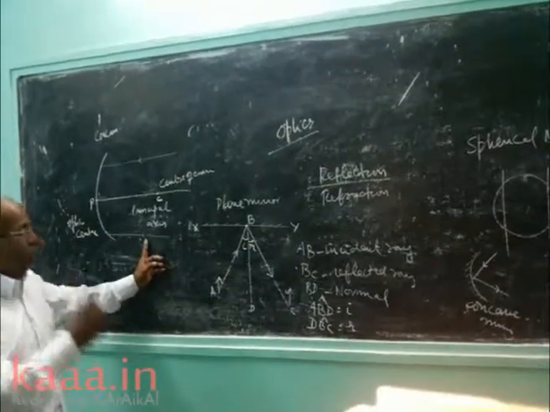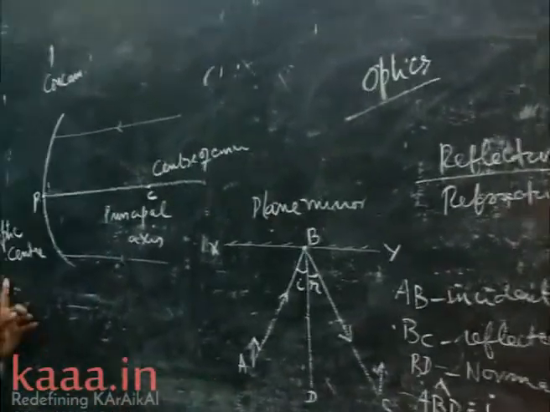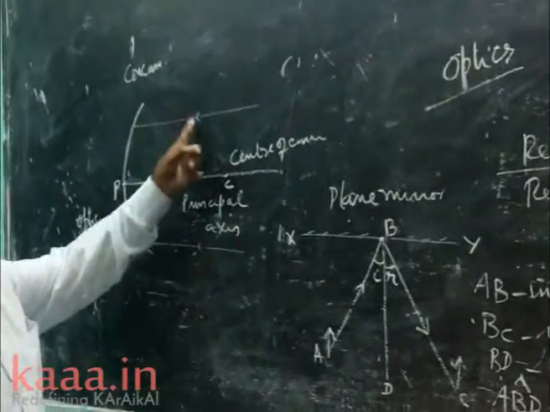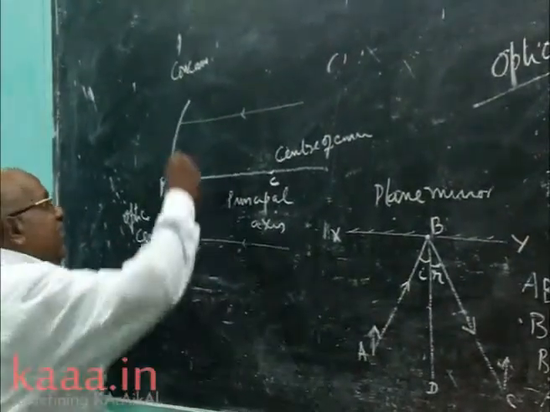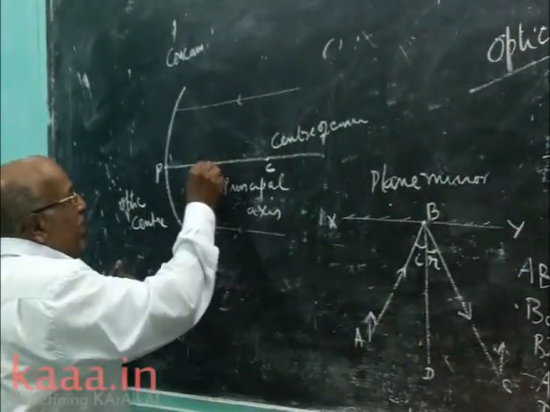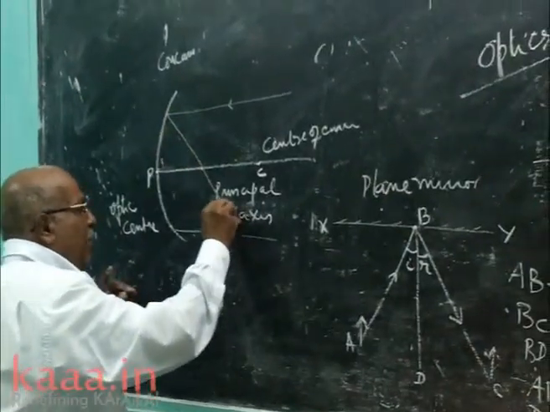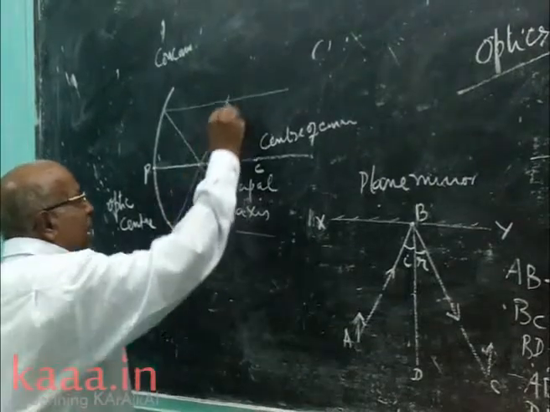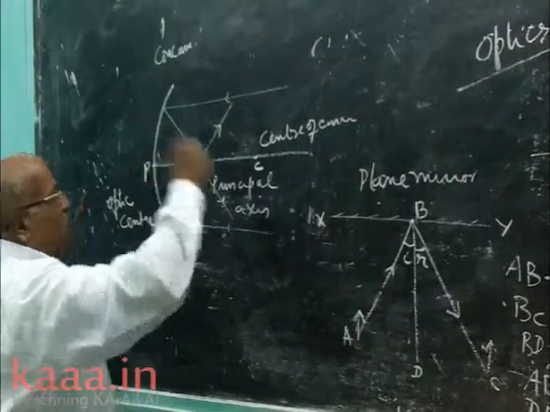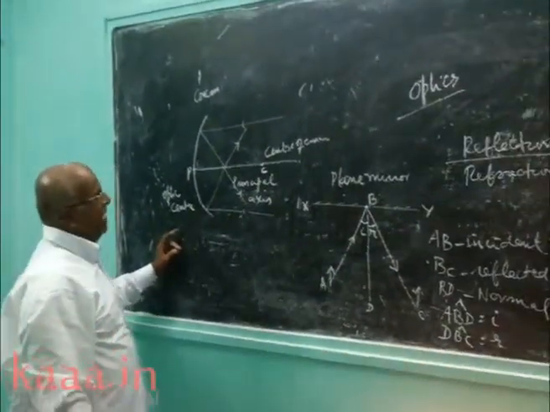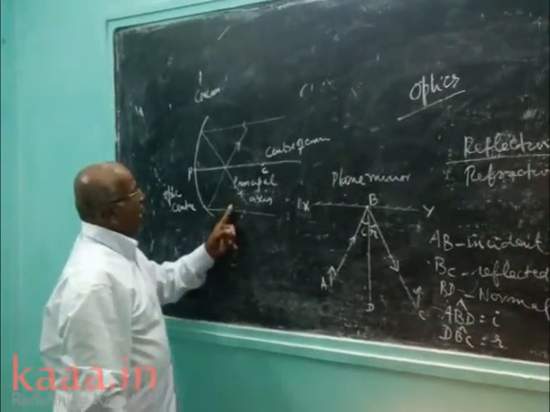The main property of a concave mirror is that after reflection, the reflected rays will converge at a fixed point on the principal axis. See that? These 2 rays are parallel.